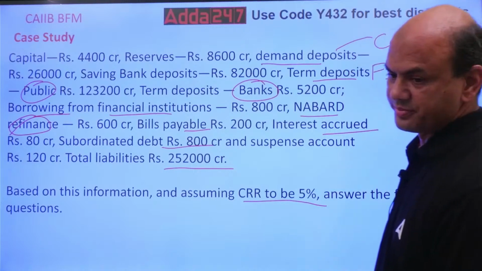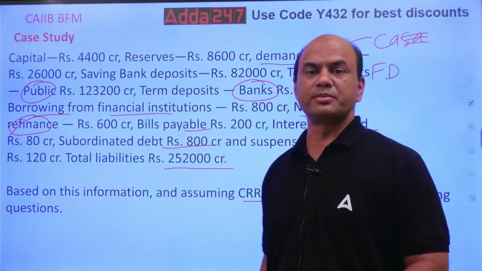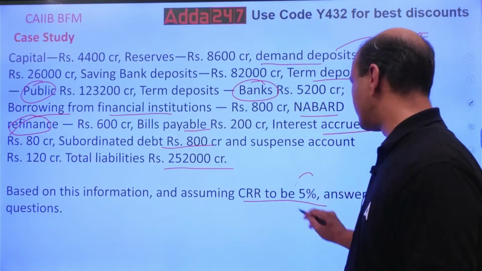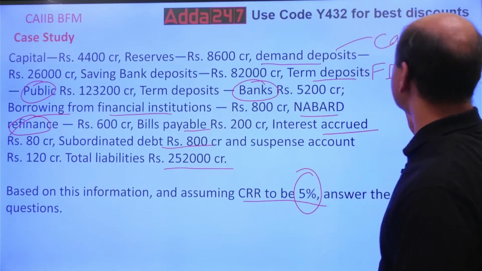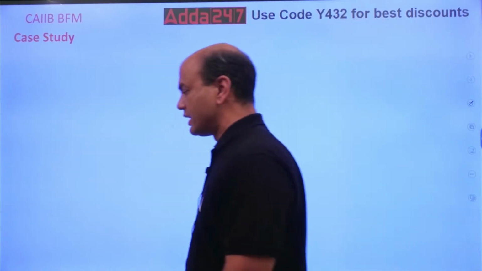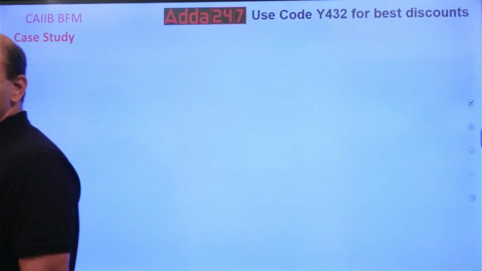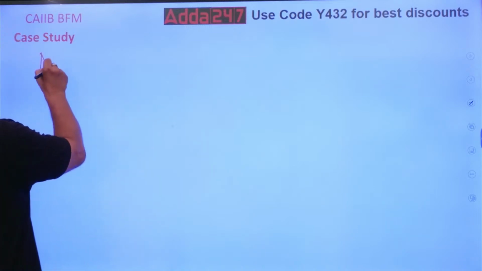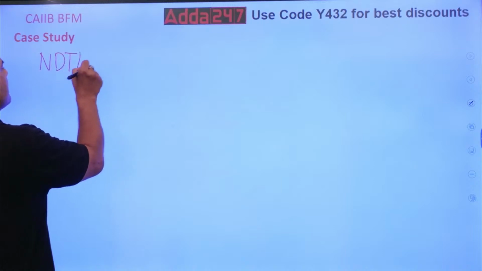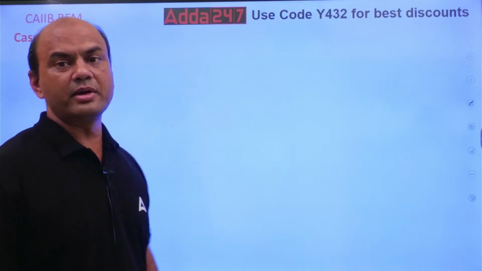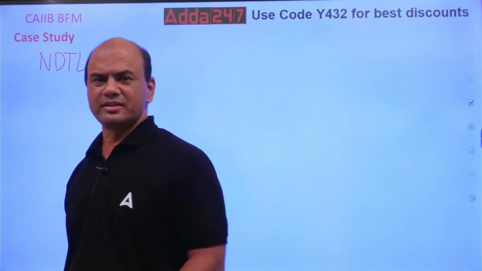Now first, let me clarify some points about CRR. Okay, CRR is given as 5%. What is CRR? CRR is calculated on NDTL. Let's clarify a few doubts about CRR. Okay, so NDTL. What is NDTL? Net demand and term liabilities, time, term, anything.